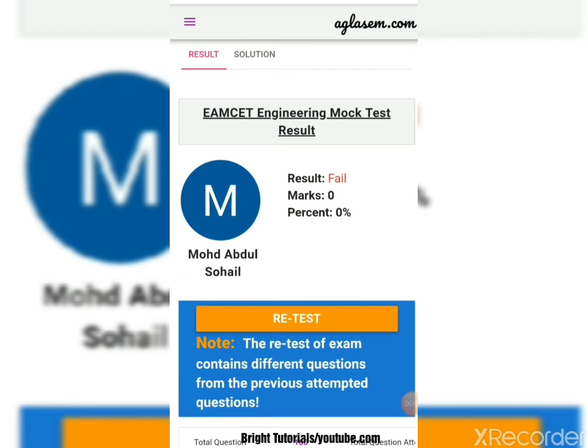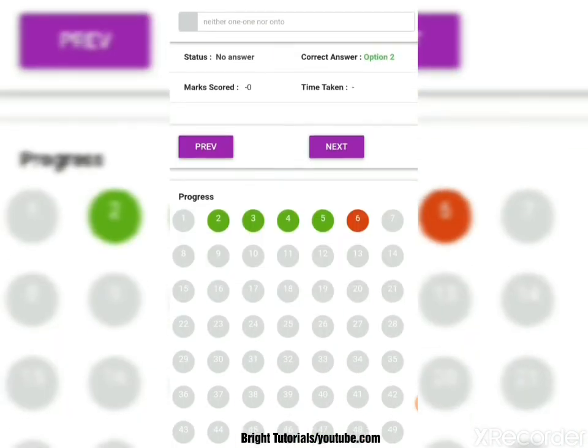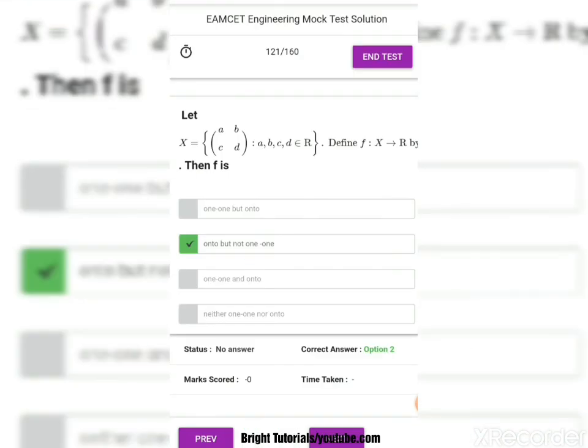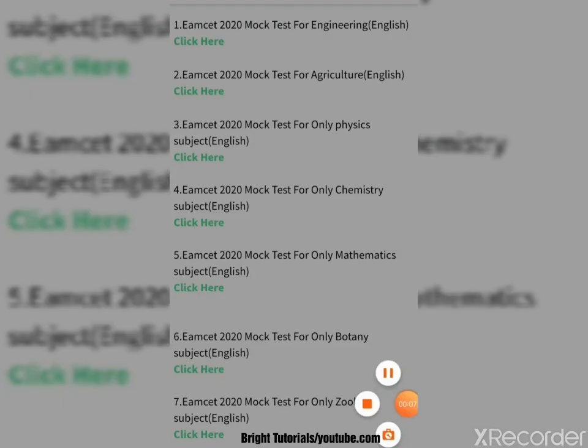At the top left there is an option, solution, so click on it. By clicking on it you can get the solutions of all the answers of the question paper which you attempted previously. By that you can check the strategy of your examination. By visiting this website you can directly go to the links of the mock tests of TS EAMCET or APMCET 2020.